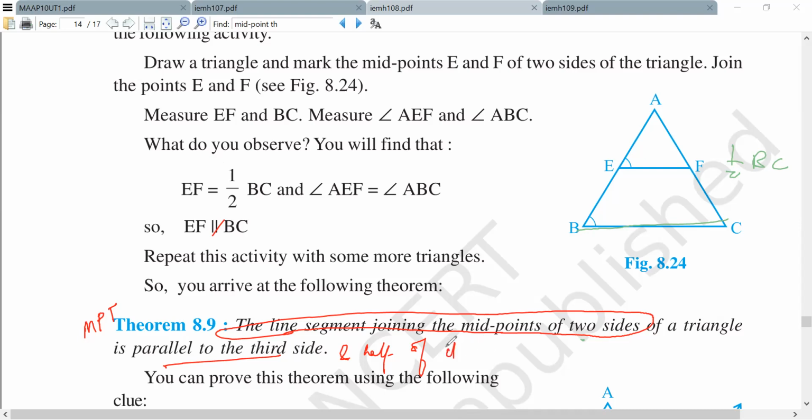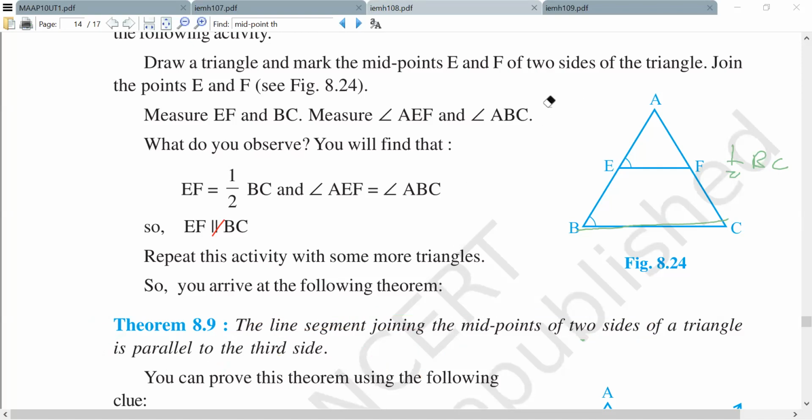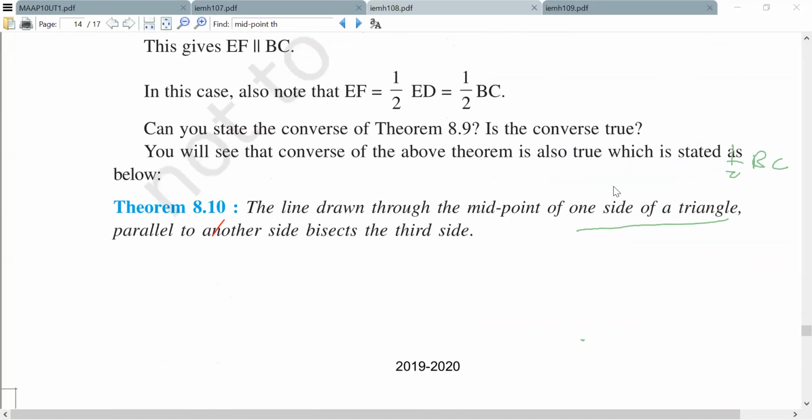But for the converse, it's going to be reverse, it's going to be the opposite of this. We'll do that in a minute. So this is the converse.